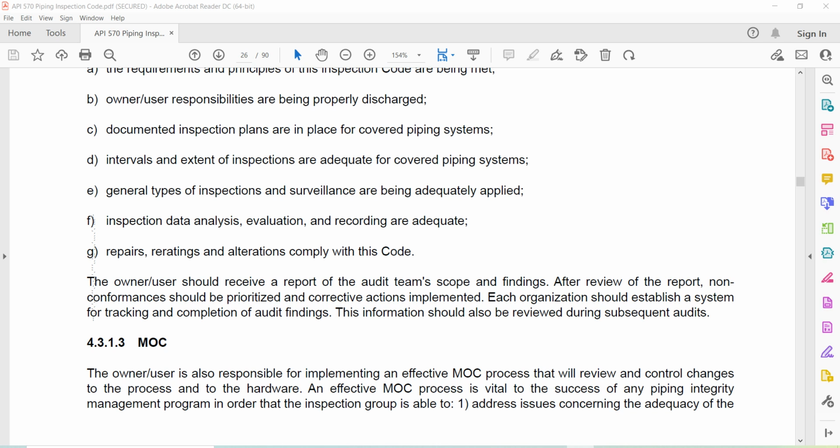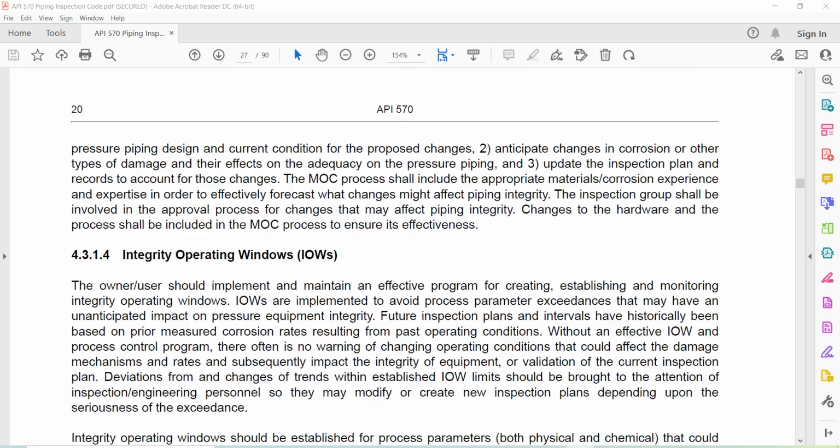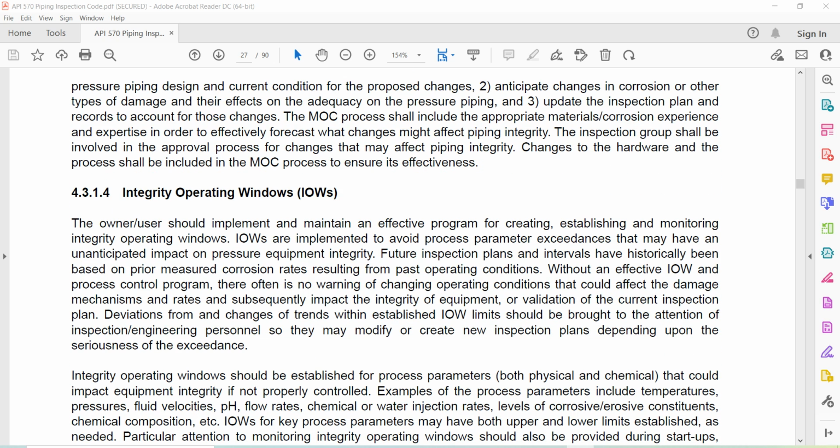4313 MOC. The owner-user is responsible for implementing an effective MOC process that will review and control changes to the process and to the hardware. An effective MOC process is vital to the success of any piping integrity management program in order that the inspection group is able to: 1. Address issues concerning the adequacy of the pressure piping design and current conditions for the process changes.